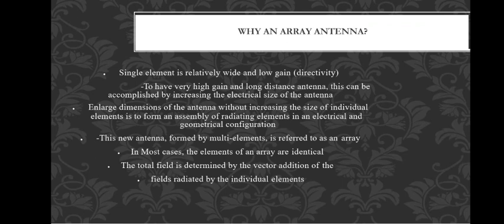So a number of elements should be grouped at one place, assembling the radiating elements in electrical and geometrical configurations, right? This form of antenna is called an array.